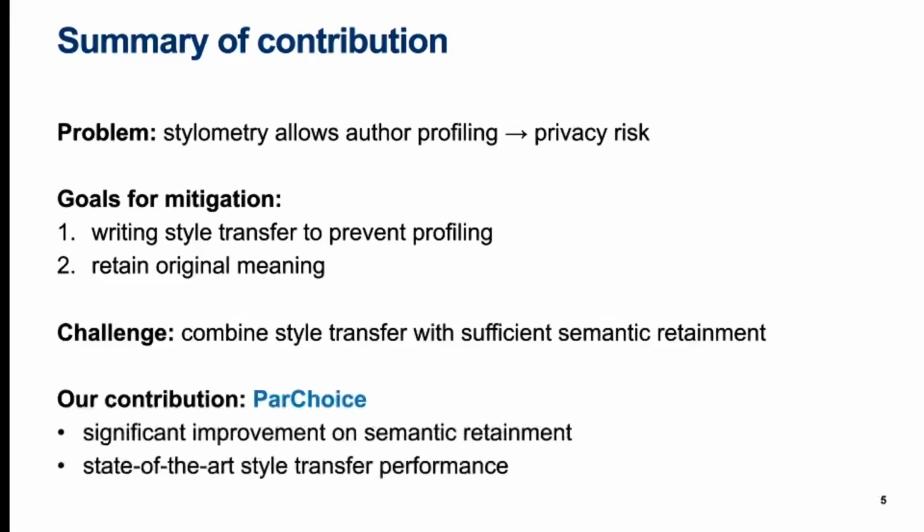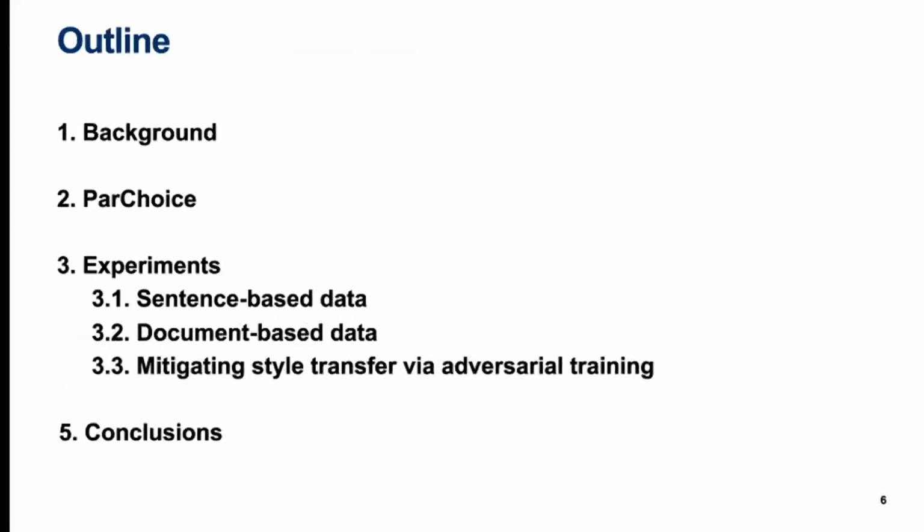We propose a new style transfer technique called part choice, which markedly improves over baselines in semantic retainment while at the same time retaining a good style transfer performance. I'll first talk about the problem statement and some prior research, and then present the part choice technique. I will then go through the main results from our experiments, focusing on comparing part choice with baselines on sentence-based datasets. Finally, I'll summarize some of the take-home messages and present some pointers for future work.